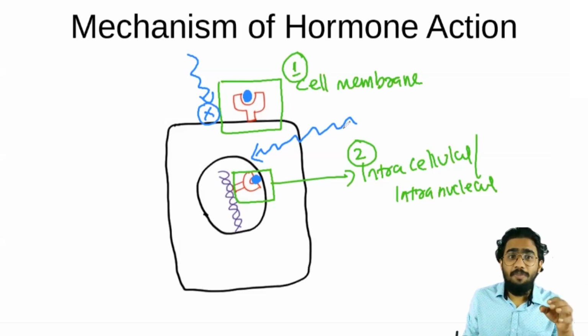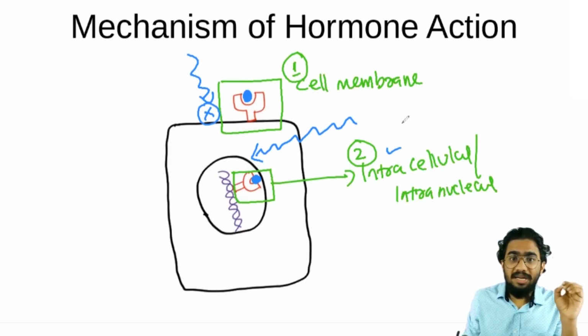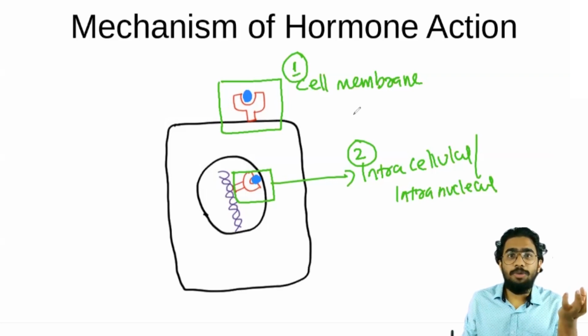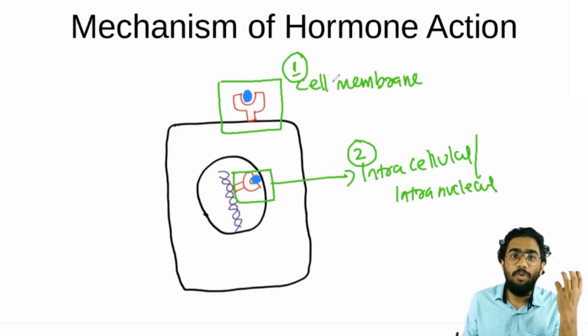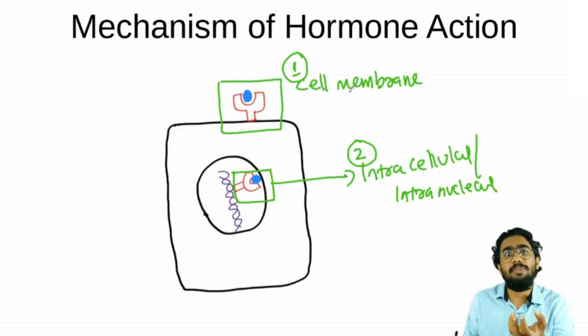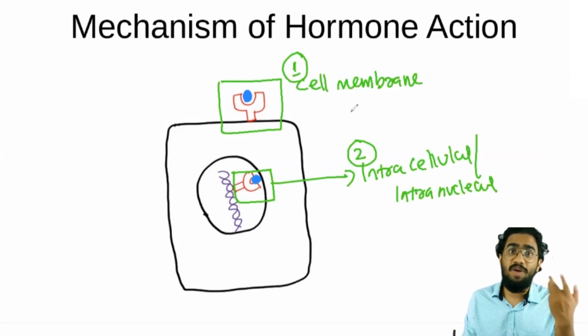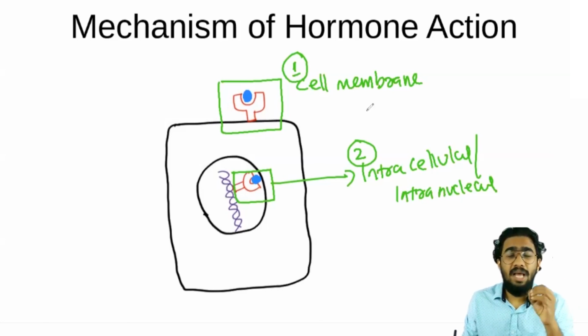So which type of molecule will bind on the intracellular receptor? You have to see that the intracellularly binding hormones will be membrane permeable. Why is there a difference in hormones like that? Some hormones bind only on cell membrane bound receptors, and some other hormones bind only on intracellular or intranuclear receptors. You have to understand that this difference arises due to the difference in permeability of the cell membrane.